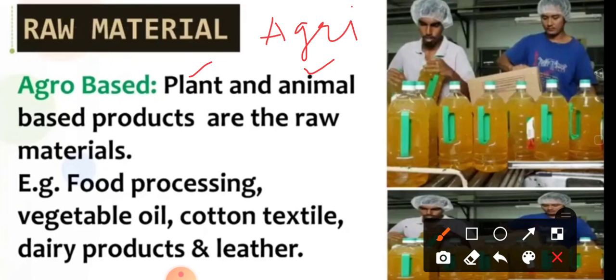Example is food processing. Food we get from plants and animals, so that means this is agro-based industry. Vegetable oil, so that means vegetable from plants. Cotton textile, cotton from plants. Dairy products we are getting from the animals, and leather also from the animals. So that means these industries use plant and animal products as a raw material.